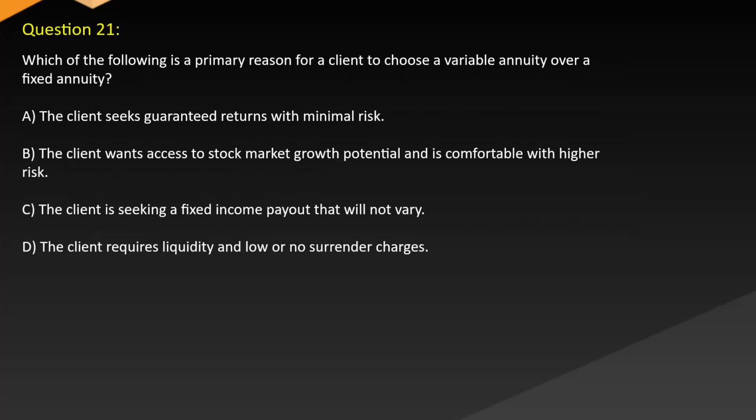Question 21. Which of the following is a primary reason for a client to choose a variable annuity over a fixed annuity? A. The client seeks guaranteed returns with minimal risk. B. The client wants access to stock market growth potential and is comfortable with higher risk. C. The client is seeking a fixed income payout that will not vary. D. The client requires liquidity and low or no surrender charges.